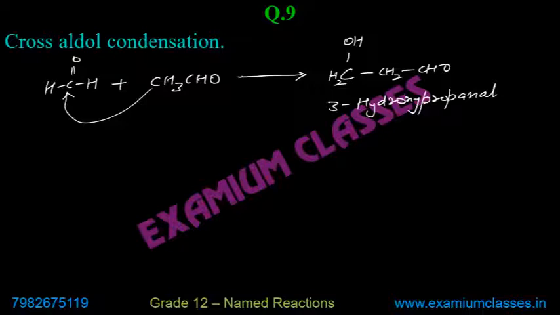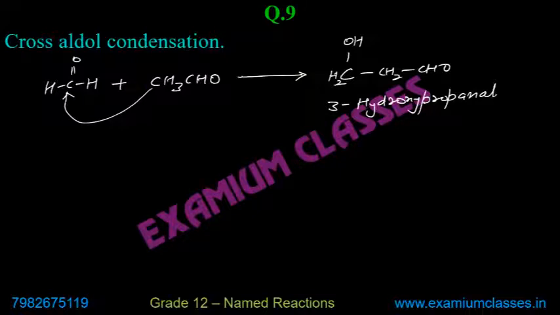Is that clear? Okay. Now ethanal will react with ethanal. This will react with itself, and this is something we have done. Now this one doesn't have any alpha carbon, so it means one cannot attack on two. So in this case, only two compounds will be found.